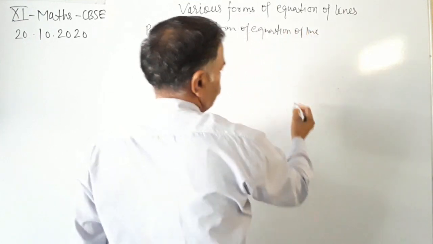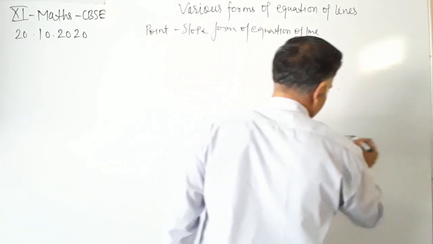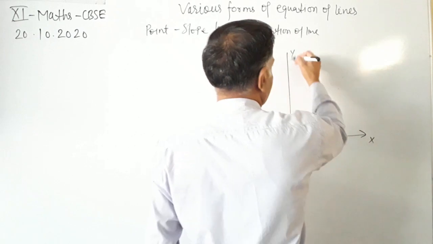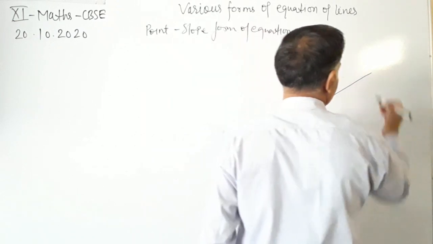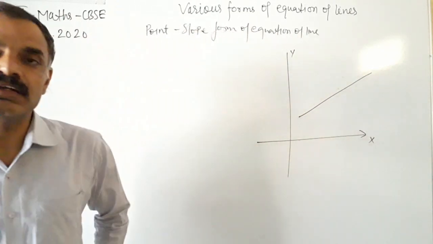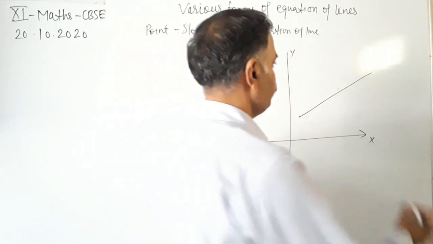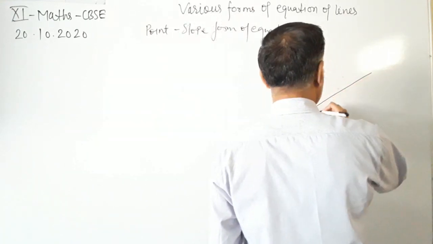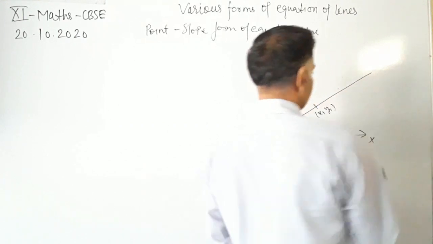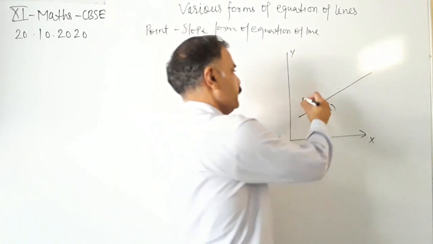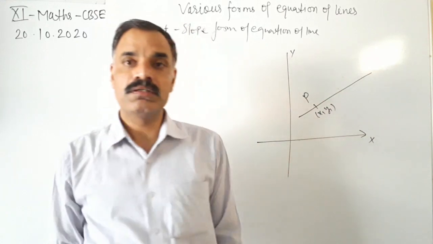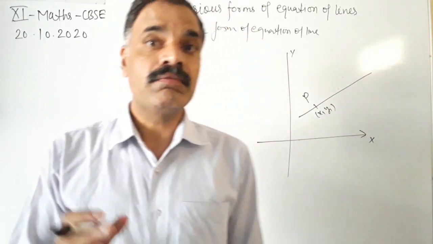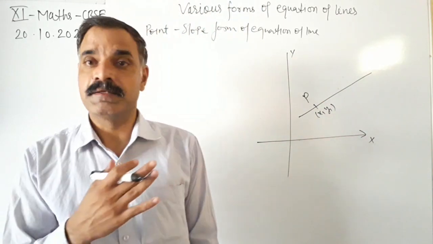This is the y-axis, this is the x-axis. We are given a line, this one, and one point on this line, that is x1, y1. This is the given point P, and we are also given the slope of this line.